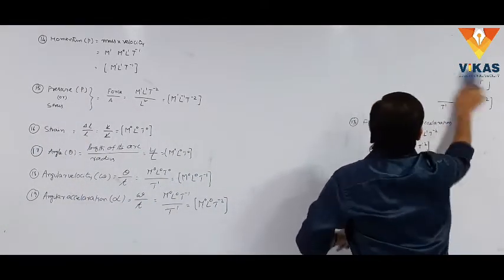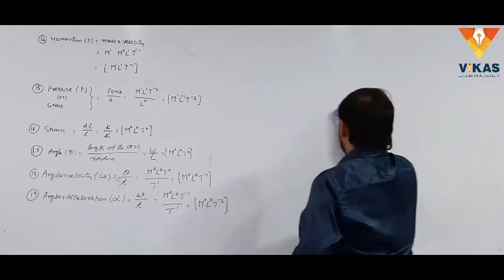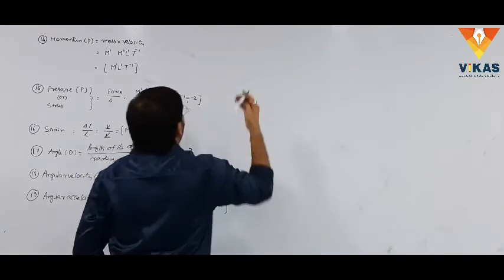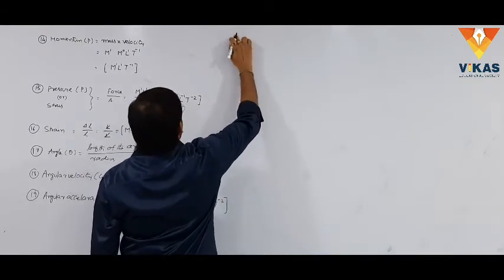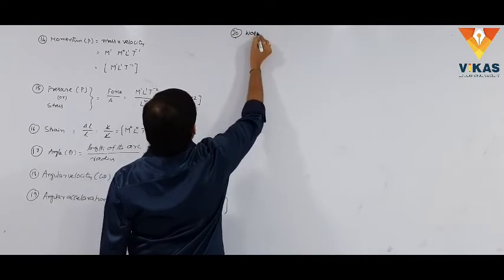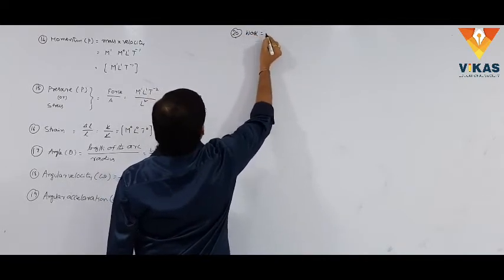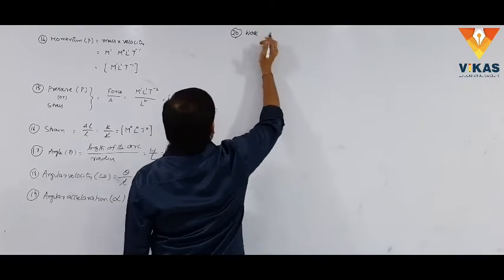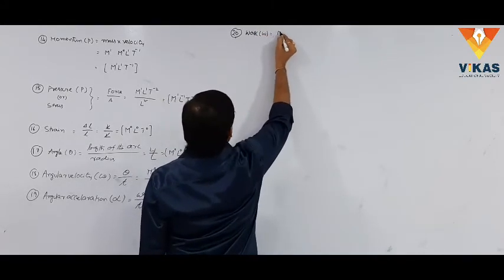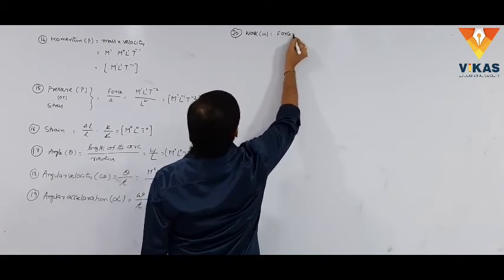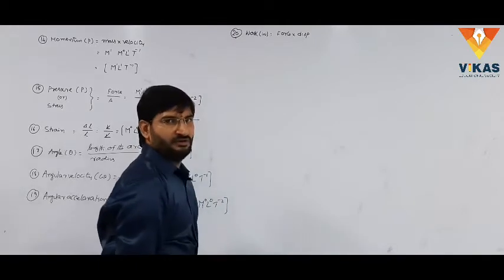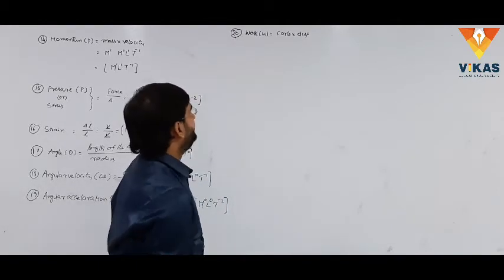Dear students, listen. Some more derived physical quantities are there. That is the next one. What is meant by work? Work is represented by W. The formula is force into displacement, F into S. Force into displacement is the formula for work.